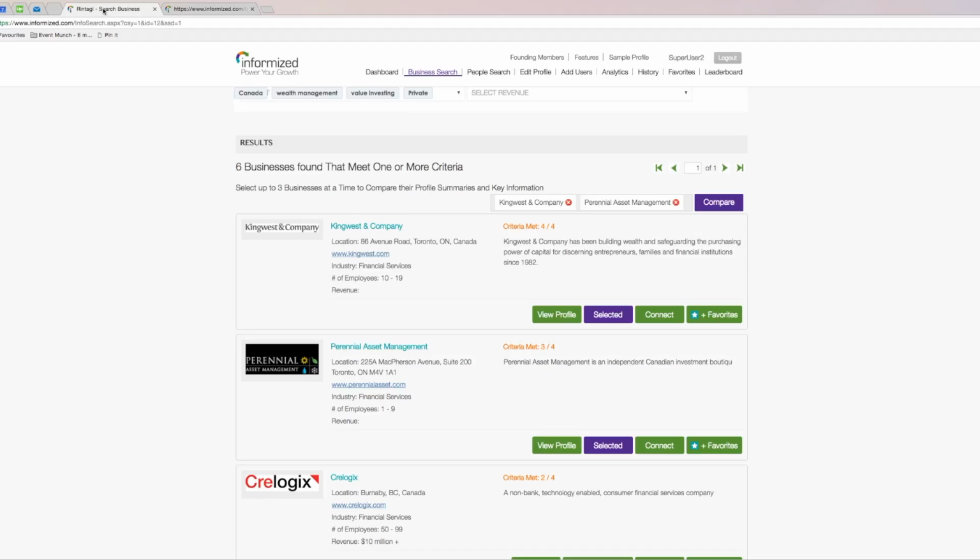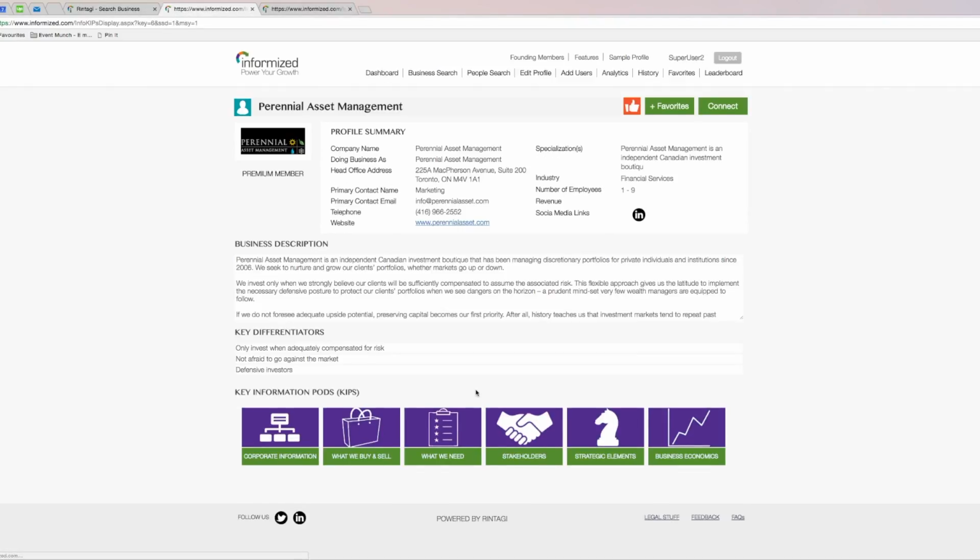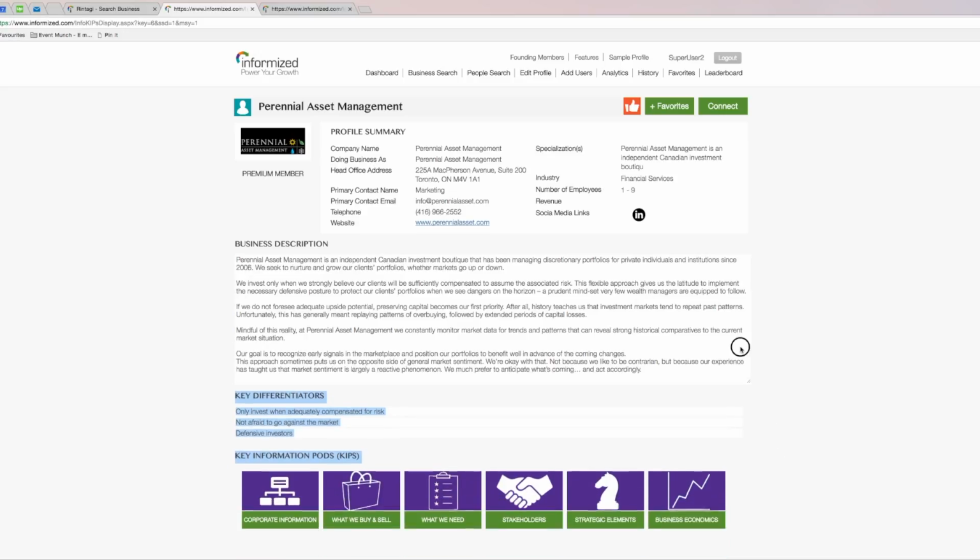Let me go back to the search results, and let's say I want to look in more detail at the profile of this business. So I go to this business, and straight away, here's their logo, here's their profile summary, here's what they specialize in, what kind of employees they have, number of employees rather. There's social media links. You can go to their LinkedIn page. Here's a business description, and you can see more details by simply clicking here and opening that up.